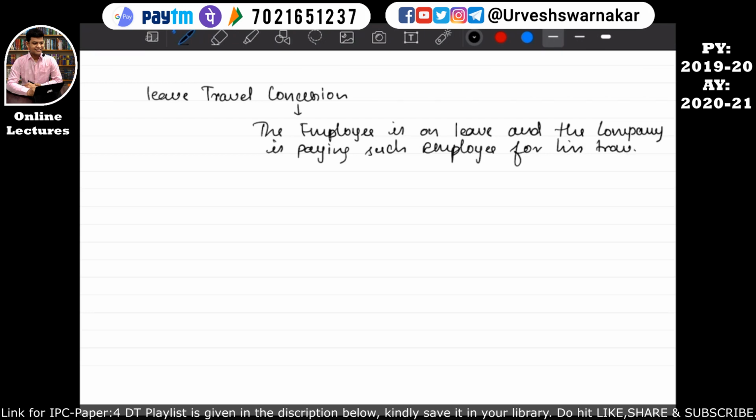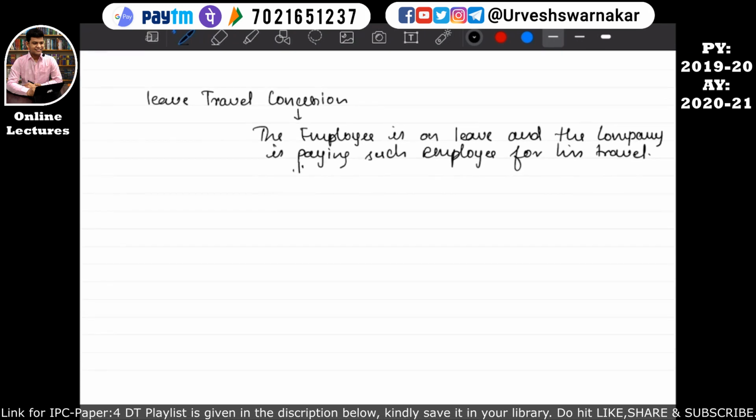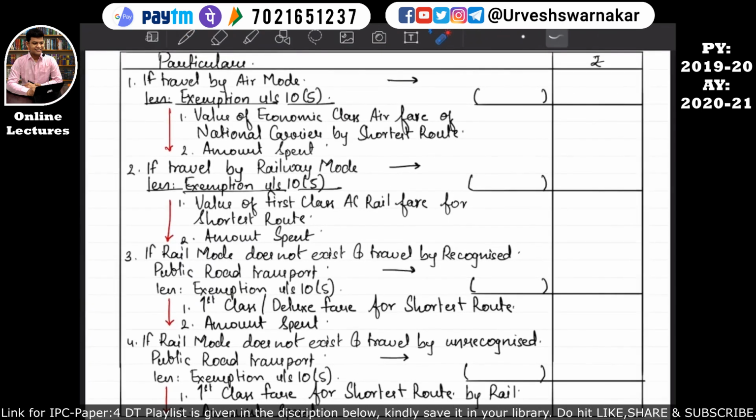Okay, so whatever amount the employee has received from the employer for traveling will be further reduced with the exemption available under section 10 subsection 5. That is what is given over here.